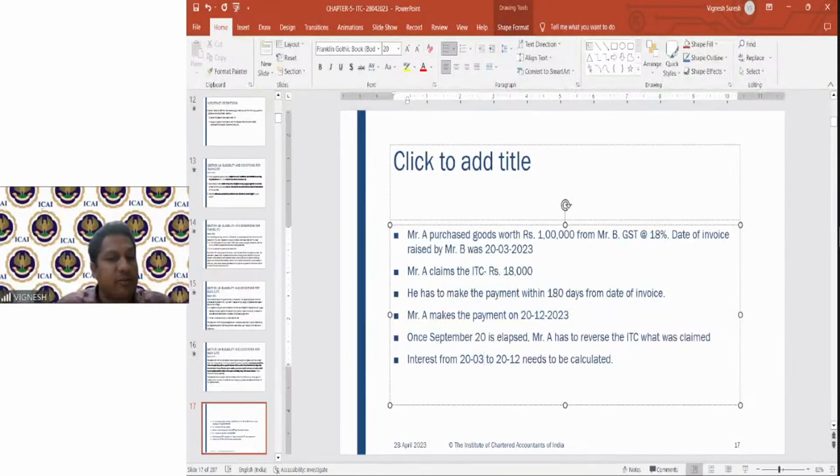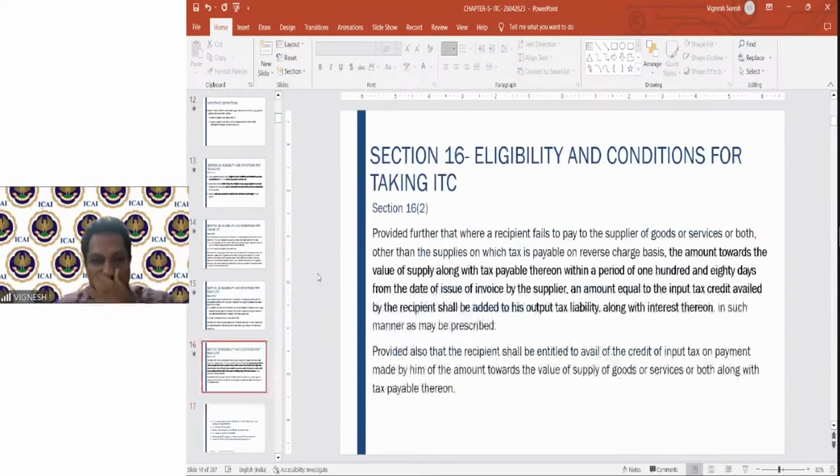You'll see the dates of payment of tax in our accounts and payments of tax chapter. So interest from 20th April to 20th December needs to be calculated and paid by Mr. A. That is exactly what your provision talks about. I hope everyone is clear with this particular example, right? So that was your provision.